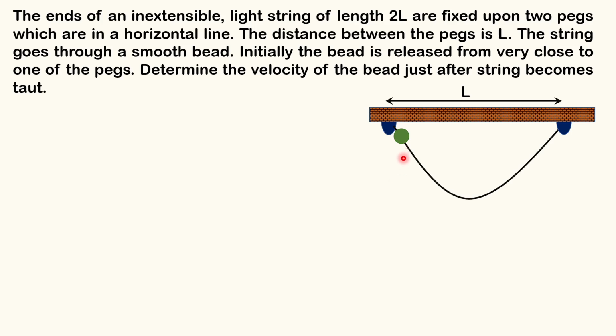This problem says that there is a bead that can slide without friction on a smooth, inextensible, light string of length 2L, and this string is fixed between two horizontal pegs that are at a distance L, right? Initially, this bead is released very close to one of the pegs. You have to determine the velocity of the bead just after the string becomes taut.